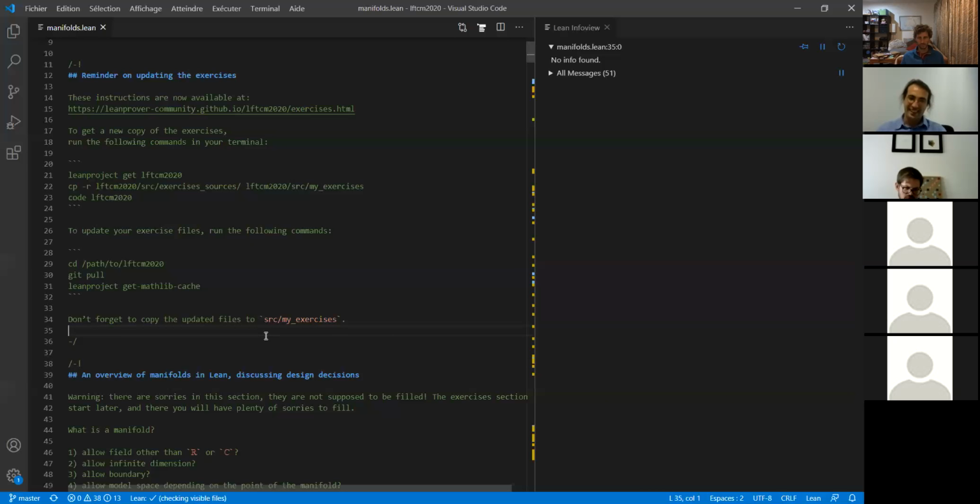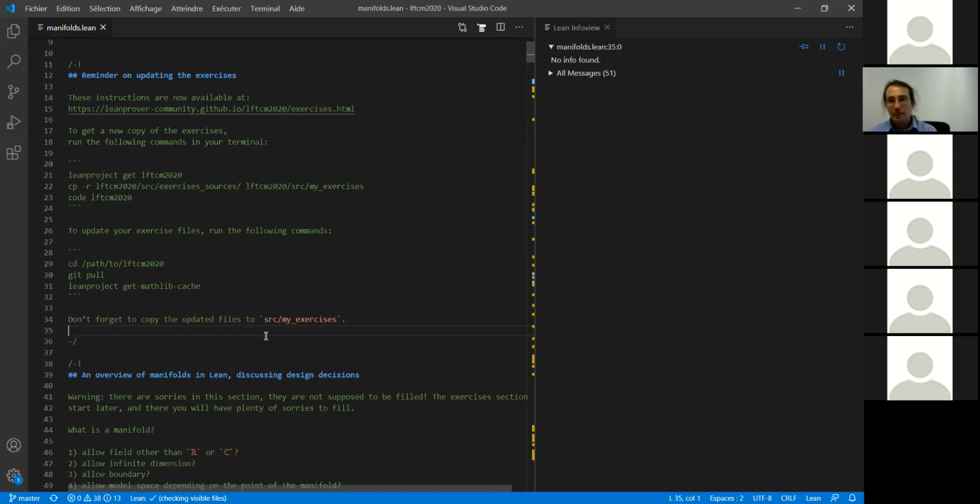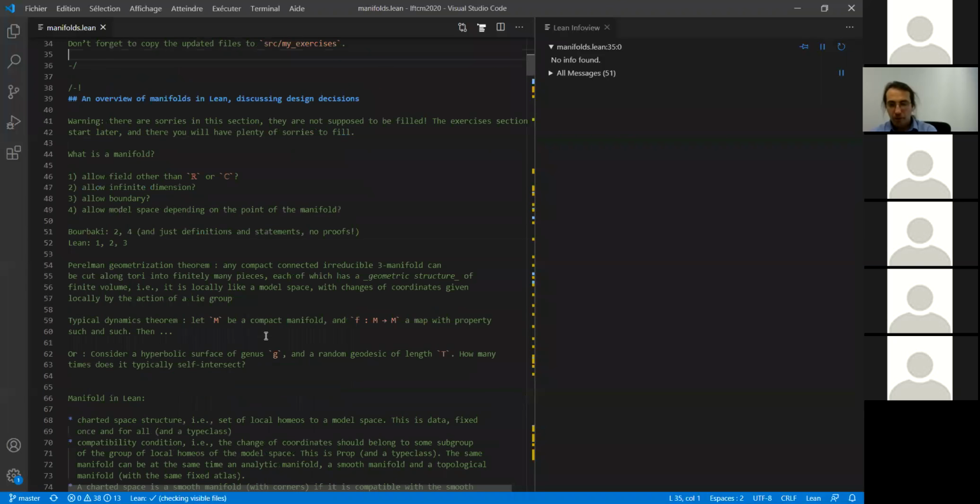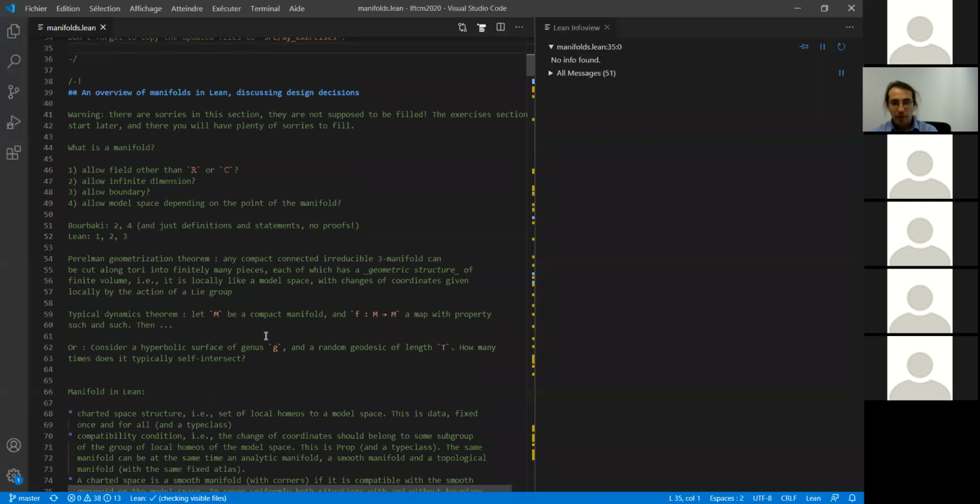Okay, let me start. I guess you're all used to it, but you should git pull to get the latest version of the exercises because they have been updated maybe 20 minutes ago. So this talk will be a little bit different from the previous ones because, as Patrick said, manifolds are maybe a little bit more advanced topic than continuous functions on topological spaces, say.